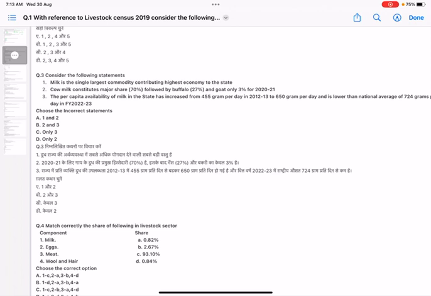Third is the per capita availability of milk in the state as compared to the national average. So your first statement is correct because it contributes highest to the economy of the state. Second is cow milk constitutes 70%. This is correct. Buffalo also 27%, and the third one is goat milk. It constitutes only 3% for this reference period. So statement 2 is also correct.